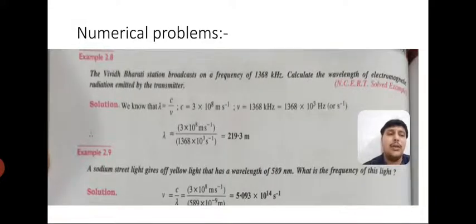Very simple, students. I already told you earlier that whenever you are going to solve a numerical problem, try to write the given terms, then apply the formula, and then put in all these values. So students, I hope this Planck's concept, the wave characteristics, is clear. And once again, from this theoretical data, cathode rays, anode rays, right? Only one or two properties are important. You just read these initial topics, which are a repetition of class 9 structure of atom topics. Actually, from Planck's concept onwards, our new topic, which is important in this chapter, has already started, and in the next video I will continue with that topic.